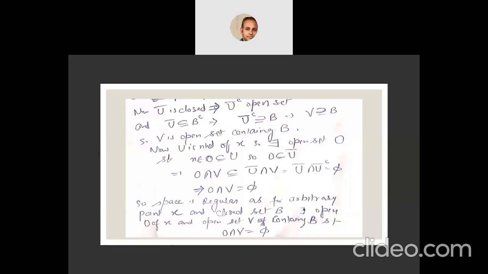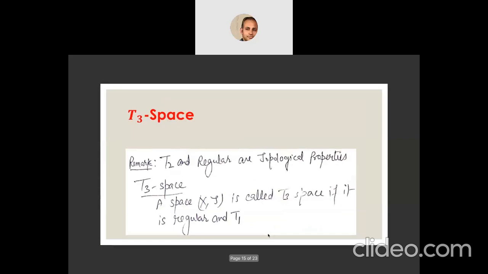As for an arbitrary point X and closed set B, there exists an open set O of X and an open set V containing B such that O intersection V is the empty set. Now T3 space. There's a difference between Munkres' book and here: in Munkres' book they treat regular space and T3 space as the same spaces.